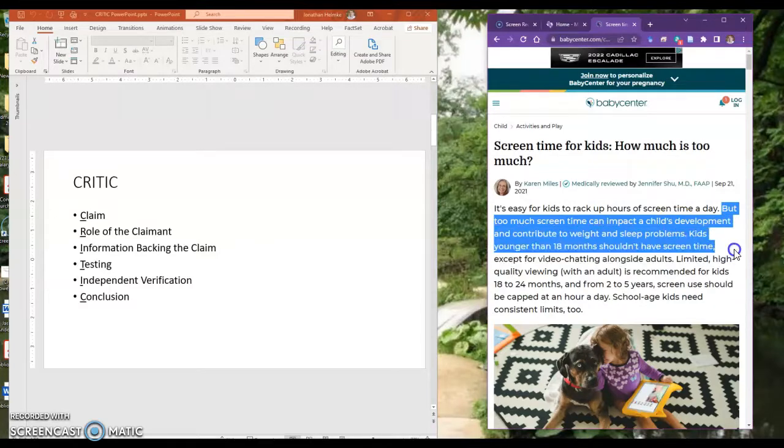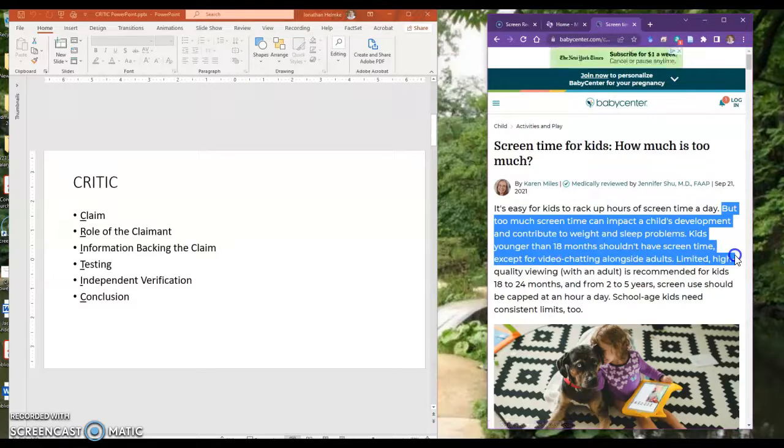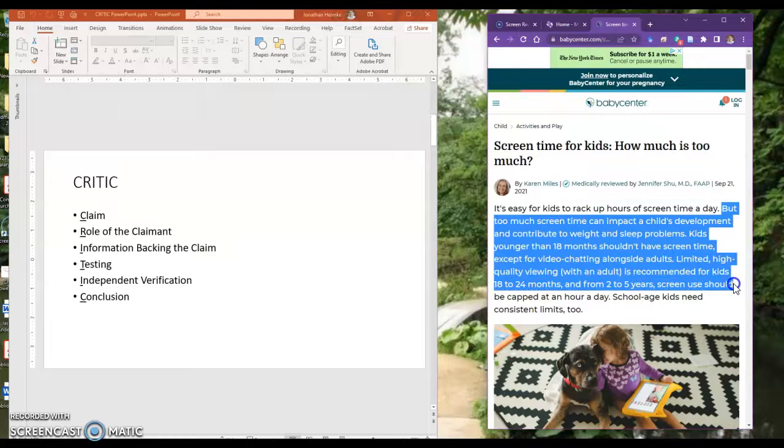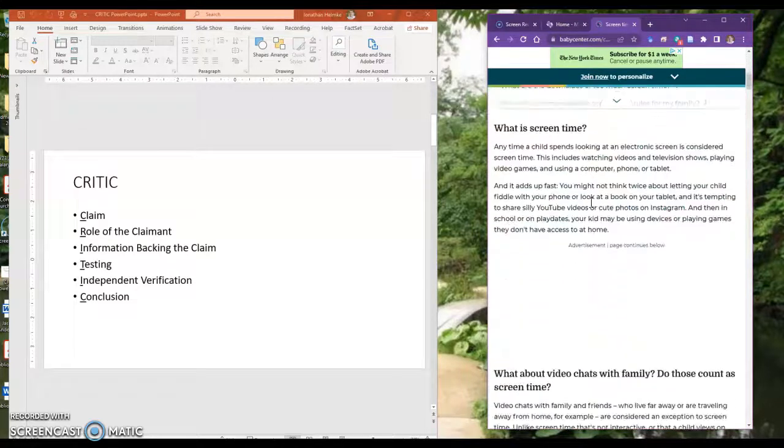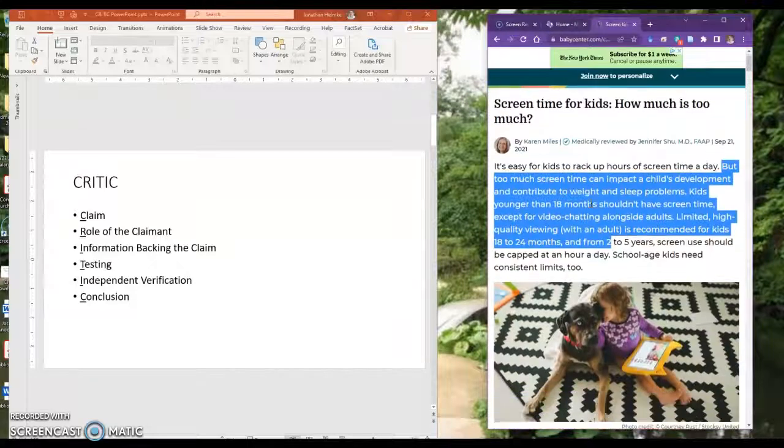Kids younger than 18 months shouldn't have screen time except for video chatting alongside adults. Limited high quality viewing is recommended for kids 18 to 24 months, and from 2 to 5 years, screen use should be capped at an hour a day. As I read through this article, that is the claim that they're making.